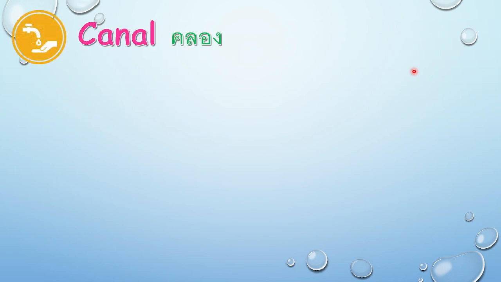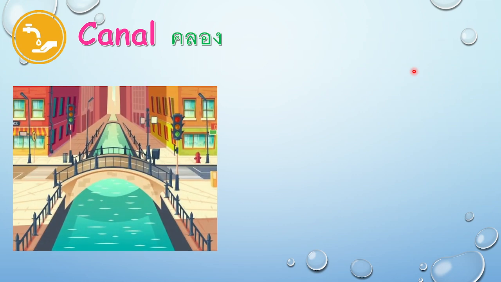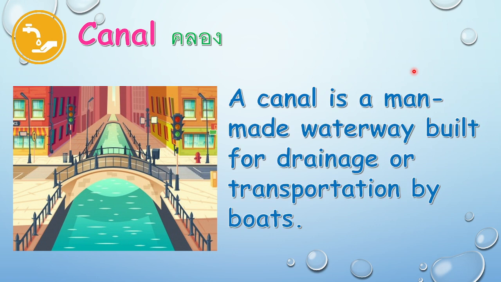What is canal in Thai? Do you know what a canal is? This is an example of a canal. Okay? A canal is a man-made waterway built for drainage or transportation by boats. Okay, people have to build them. It looks like a river, right? Because it is straight and long. Some canals have flowing water too. But actually, they are not rivers. They are only man-made waterways.